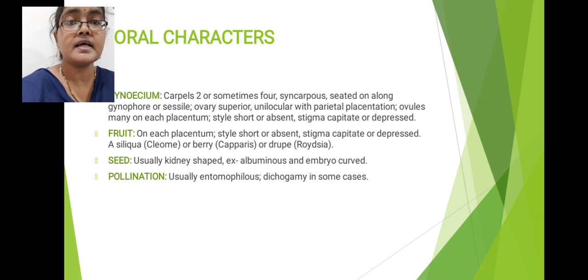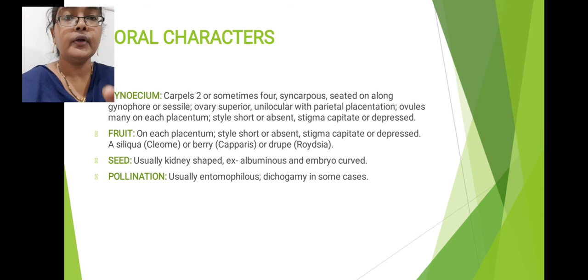So anthers are dithecous, basifixed, and introrse. Introrse means dehiscence occurs towards the inner side of the anthers. Next, dehiscence happens through the formation of slits in a longitudinal manner, so that kind of dehiscence is called longitudinal dehiscence. This is about androecium characters.